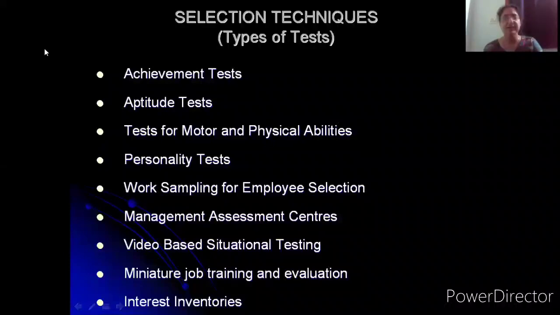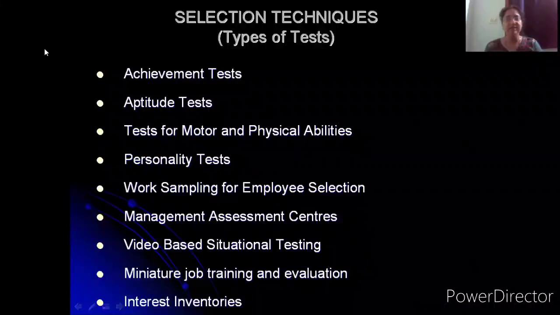Any job for that matter, even if you take the example of a tailor, for a tailoring job also, you need a high level of dexterity. Because when you're operating those tailoring machines, in case you're not careful enough in quickly maneuvering the cloth through that needle, you may either end up damaging your fingers, or you may end up damaging the cloth or the machinery altogether. So it's obviously needed even in such a job.